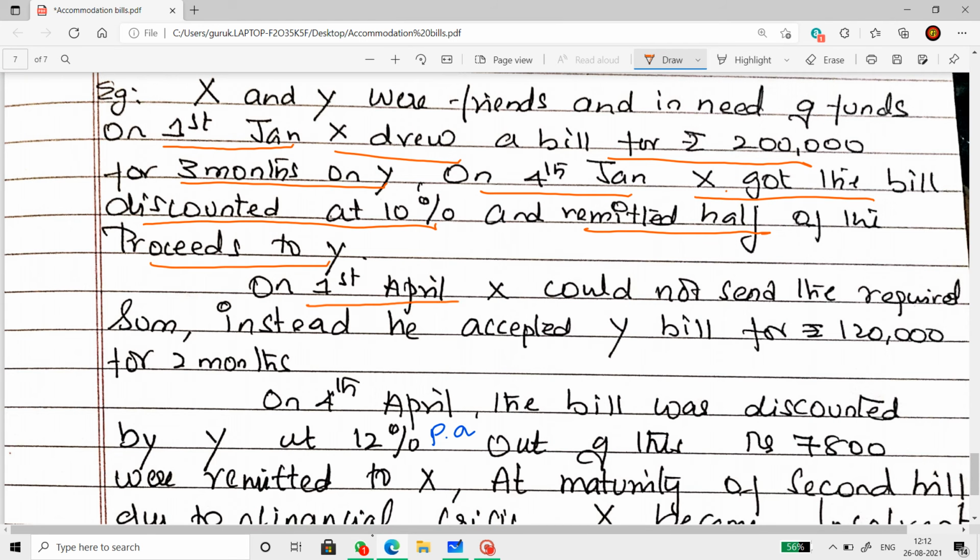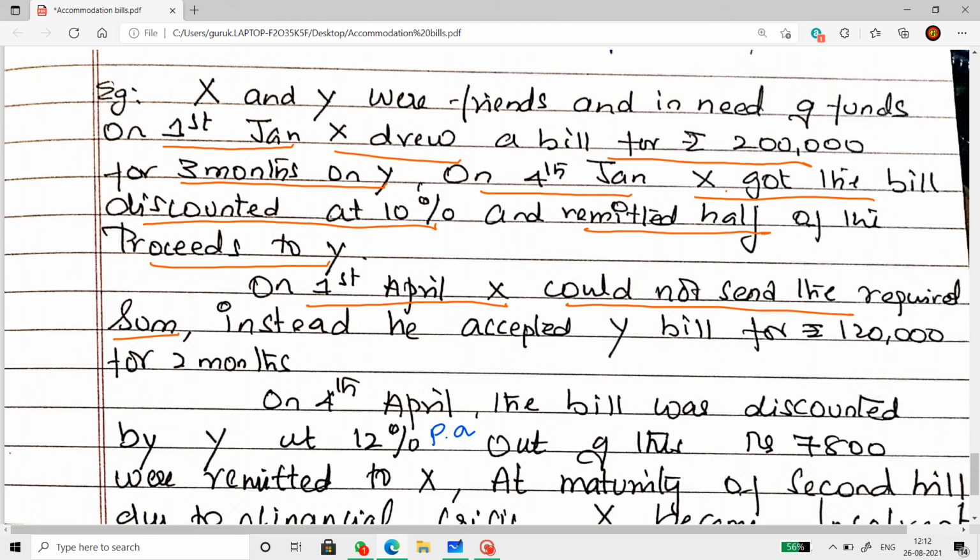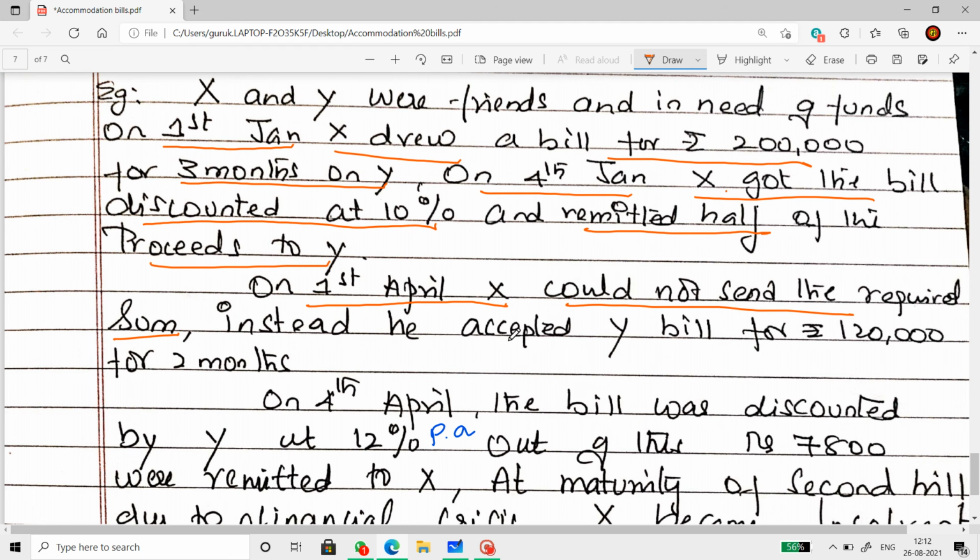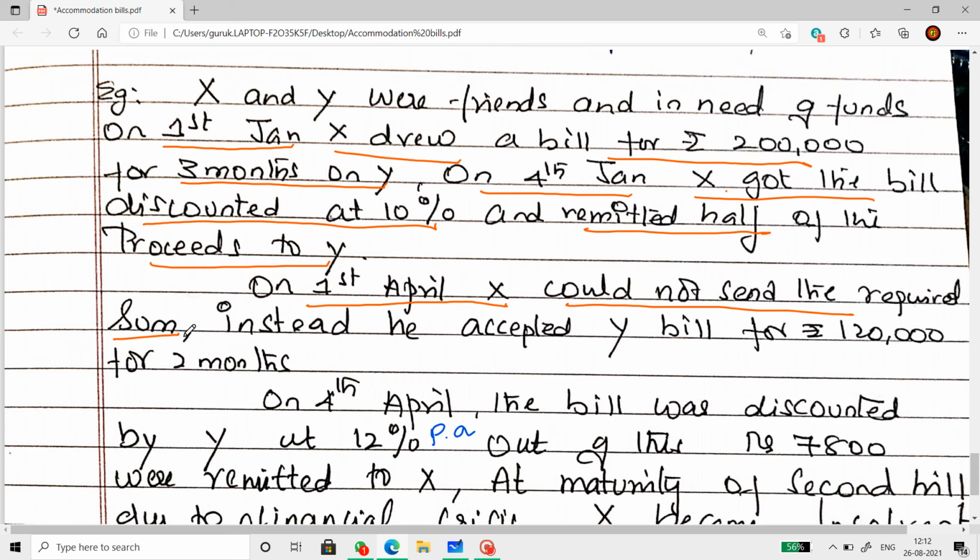On 1st April, X could not send the required sum. So on the date of maturity, the bill is for 3 months, isn't it? X has to send the remaining amount, isn't it? He couldn't do that. So instead, he accepted Y's bill for 1,20,000 for 2 months.